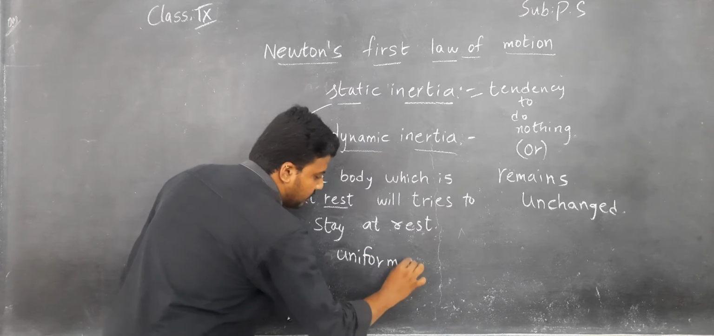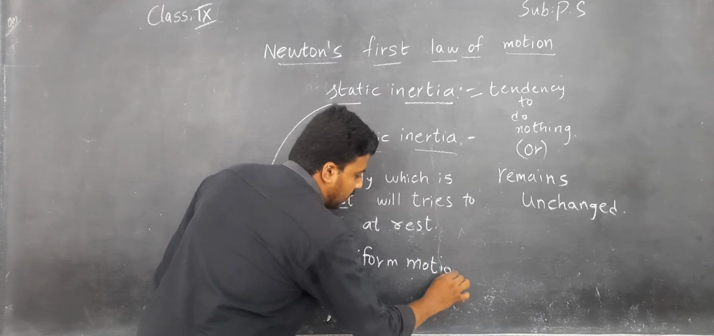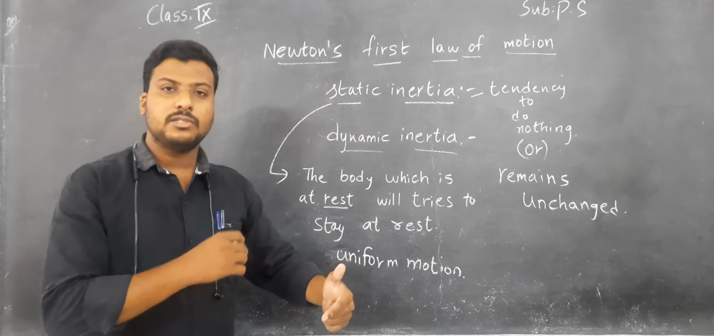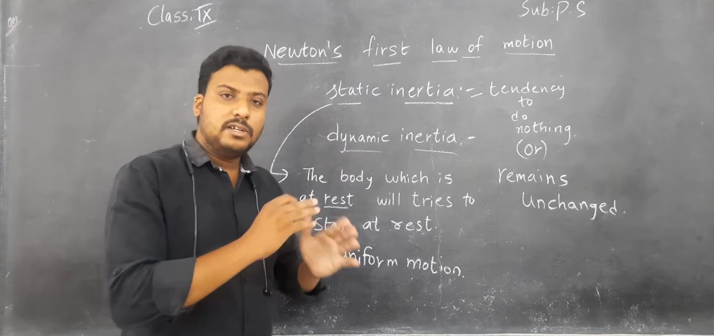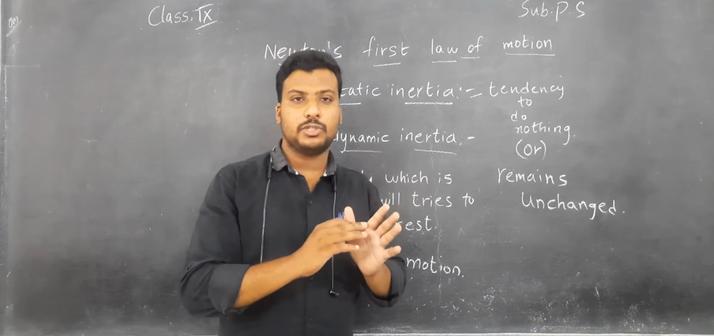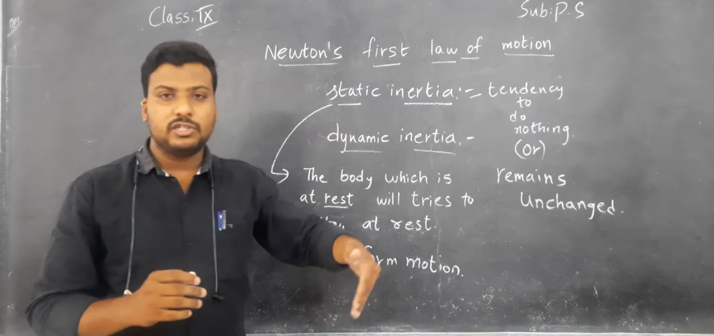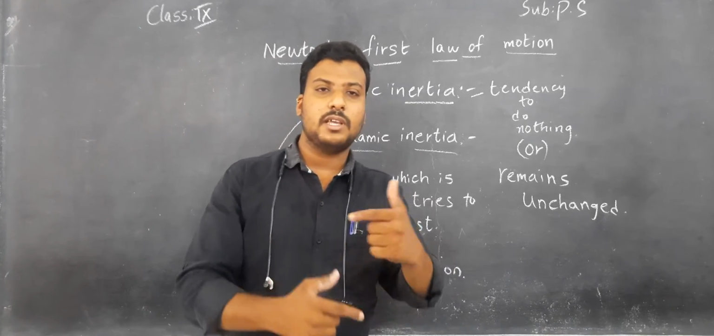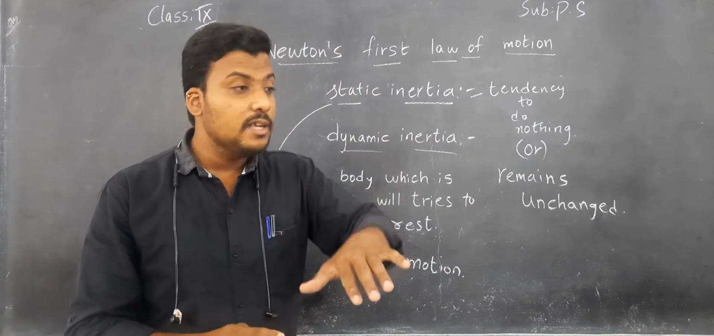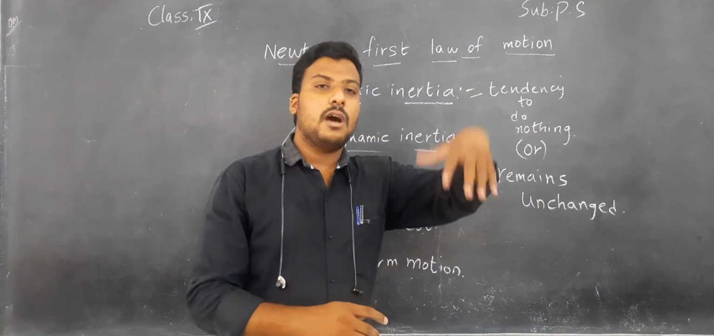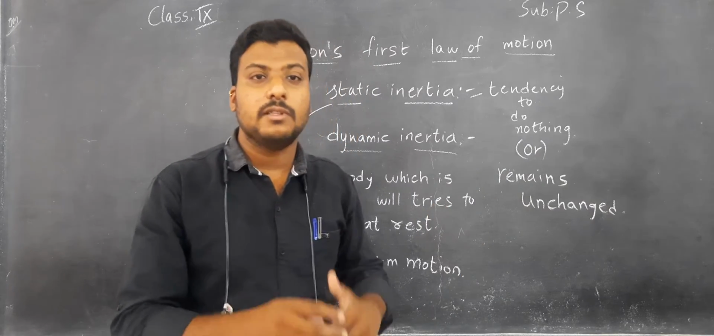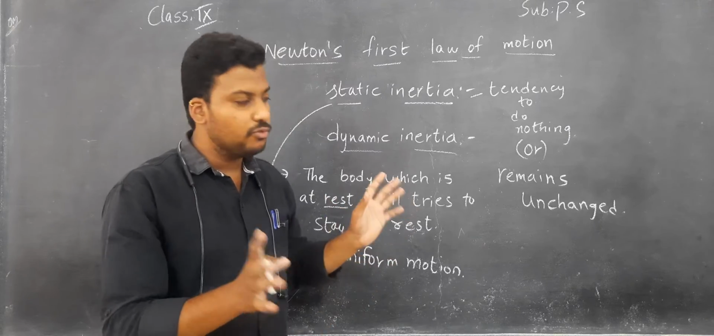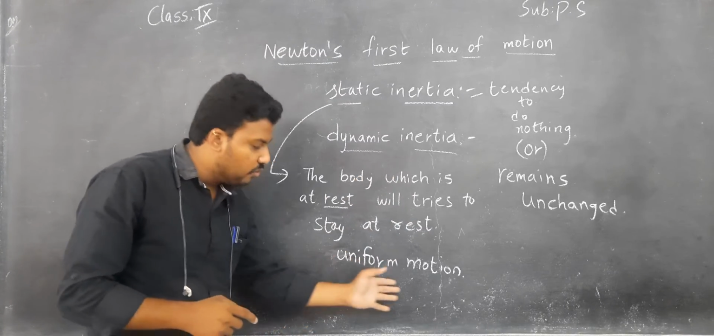Uniform motion. Children, the body which is in uniform motion will try to stay in the same uniform motion. You have kicked a football, children, on the ground. It tries to move in the same constant motion. Unless another football player in the opposite direction stops it, only then does the ball come to a halt. Unless something stops it, it keeps moving in the same uniform motion.